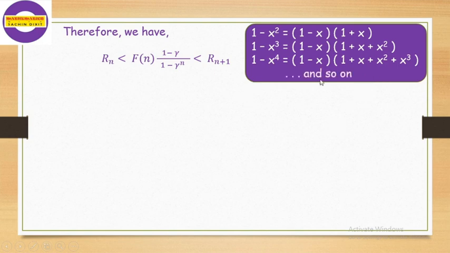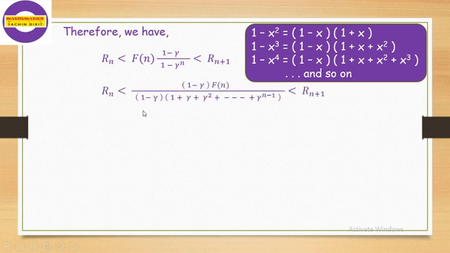It will continue. This can be used here for 1 minus gamma raised to n. That means we can get the value of 1 minus gamma raised to n as 1 minus gamma into bracket 1 plus gamma plus gamma square plus so on up to plus gamma raised to n minus 1, like these formulas. Therefore, we get this expression.